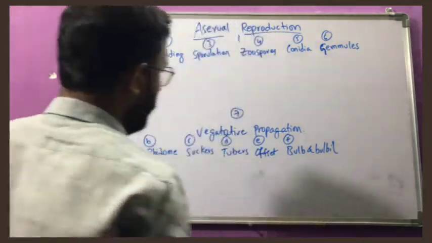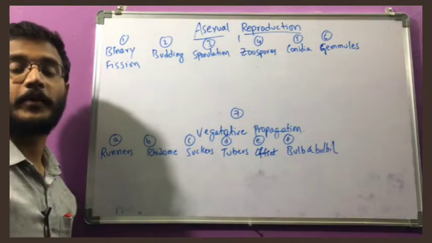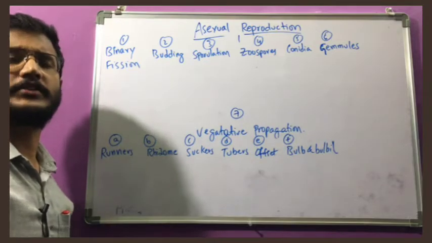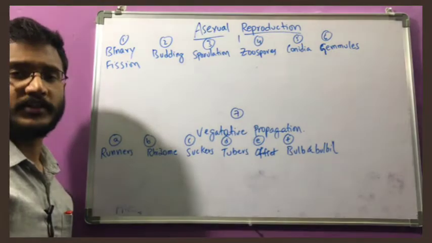See here, these many types of asexual reproduction are there. So many lower organisms are there, and they choose different types of asexual reproduction.